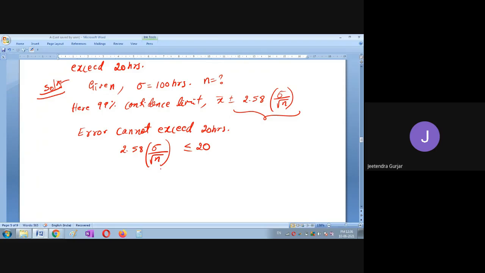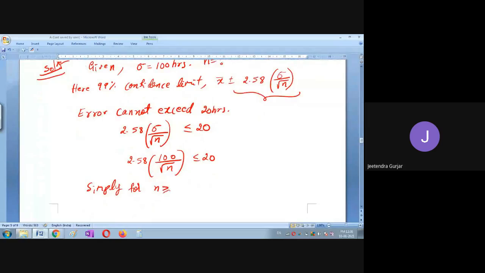Yes, students, simple calculation is there. Substitute the values here. 166.41. Yes. So if you simplify for n, then n will be greater than or equal to 166.41.